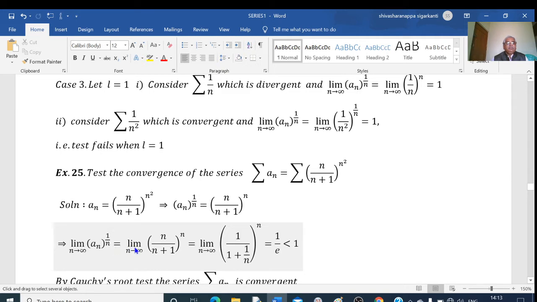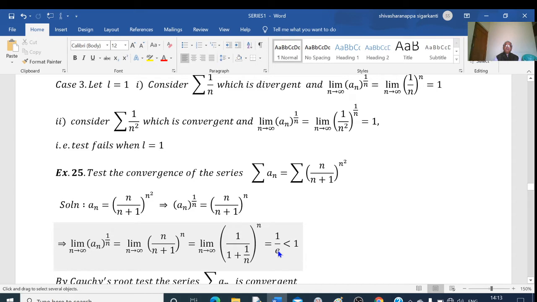it is equal to the limit as n tends to infinity of n/(n+1)... or dividing the numerator and denominator by n, the numerator becomes 1. The denominator, we are dividing this by n: n/n is 1, plus 1/n. This is nothing but 1^n divided by (1 + 1/n)^n. We know that the limit of (1 + 1/n)^n as n tends to infinity is equal to e. So I am getting this is equal to 1/e.